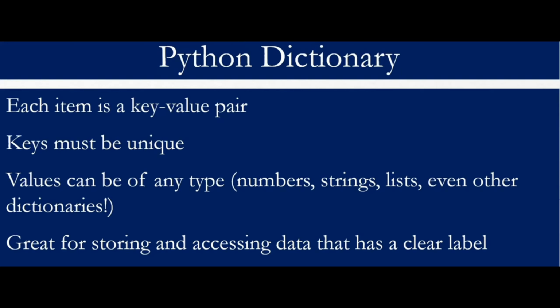Let's look at the dictionary in Python. This is where each item is a key value pair. We'll see when we look at an example. And keys must be unique. Values can be of any type, that is numbers, strings, lists, even other dictionaries. It's great for storing and accessing data that has a clear label. We'll see when we look at an example.